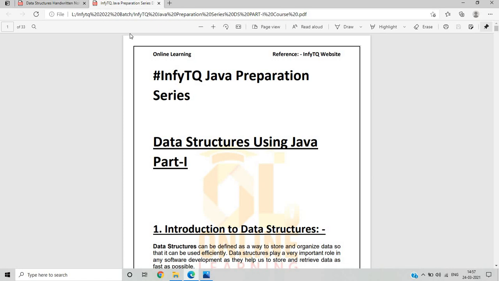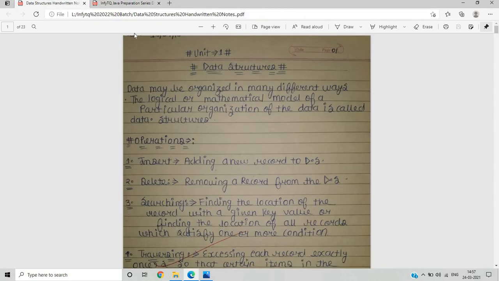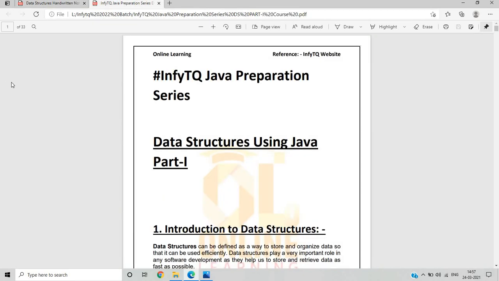So this is the part 1 video. In the part 2 video we will cover the algorithm section. The topics before the algorithm section are covered in this video. So there are 2 notes PDFs that you have to download from the blog. So let's start the video.